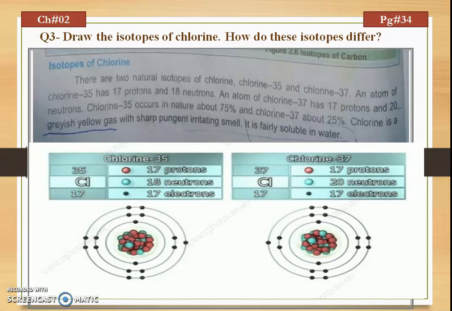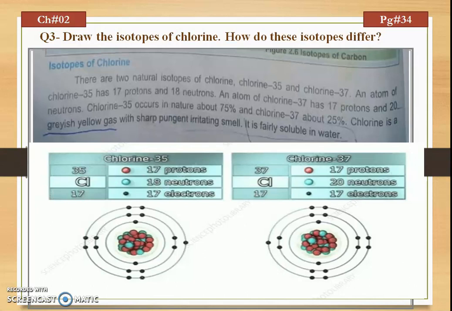There are two isotopes of chlorine. These are chlorine-35 and chlorine-37. 35 and 37 are their mass numbers, while we know that they have the same number of protons, or atomic number, that is 17. An atom of chlorine-35 contains 17 protons, 18 neutrons and 17 electrons, while for chlorine-37 there are 17 protons, 20 neutrons and 17 electrons respectively.